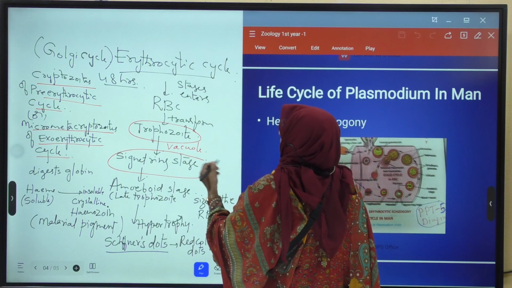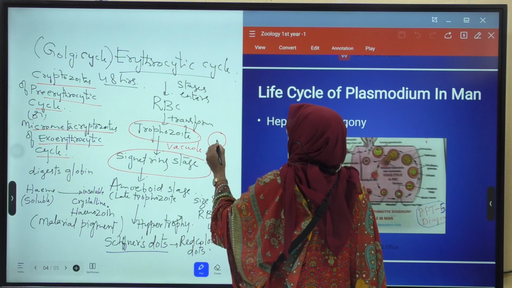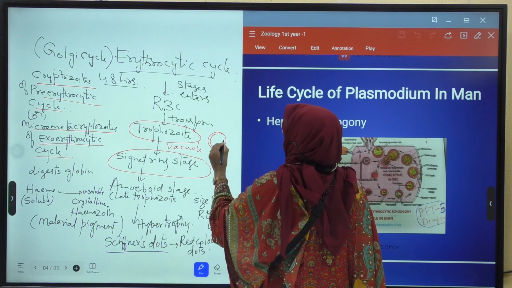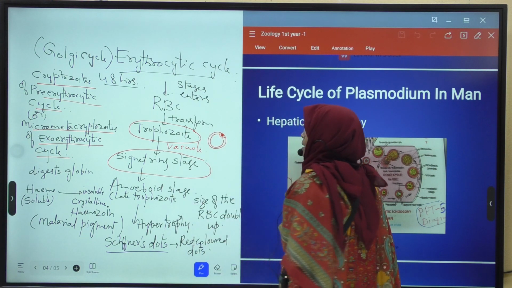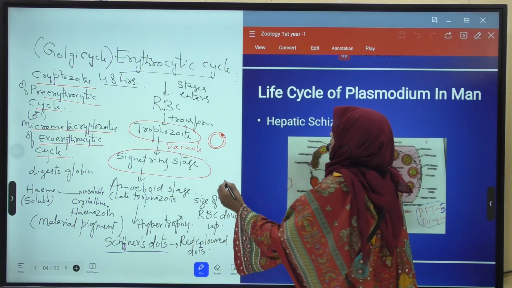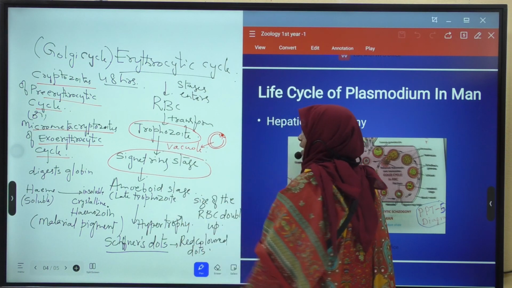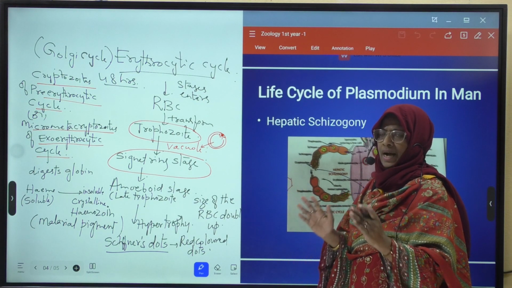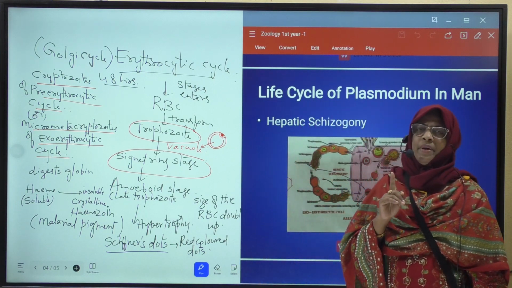Once again, I am repeating, in trophozoite, a vacuole develops. This vacuole enlarges in size and pushes the nucleus and cytoplasm to the peripheral region.